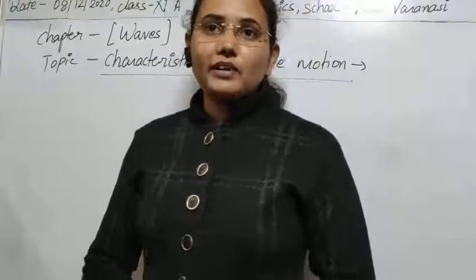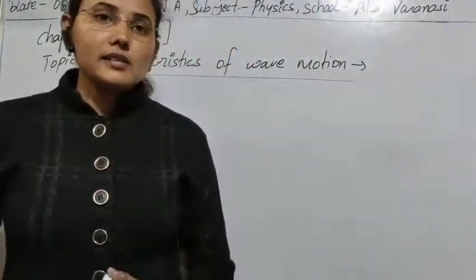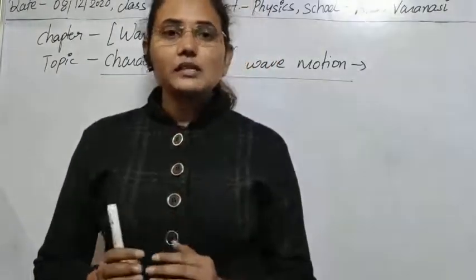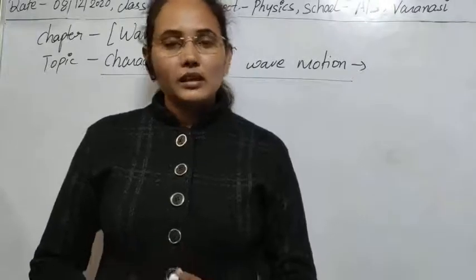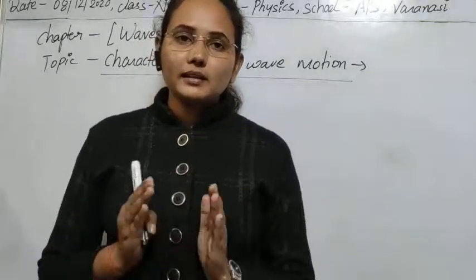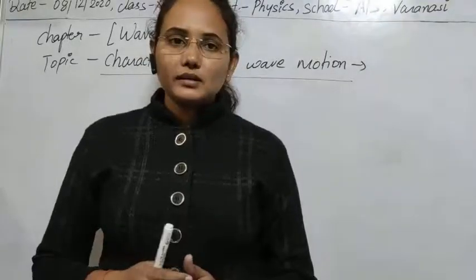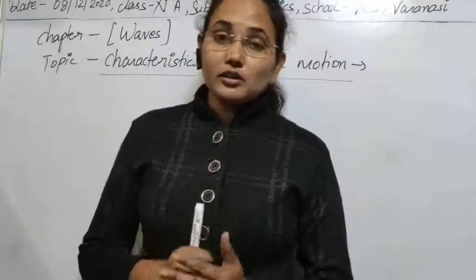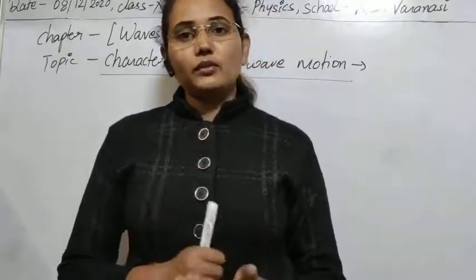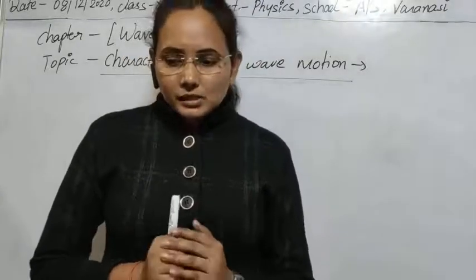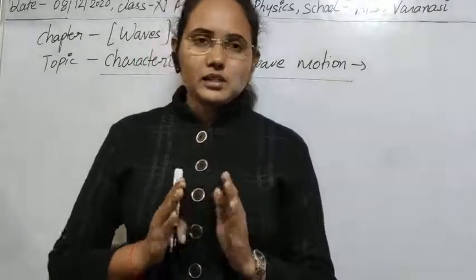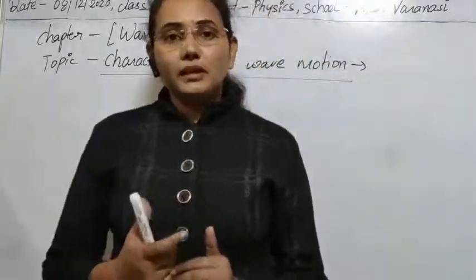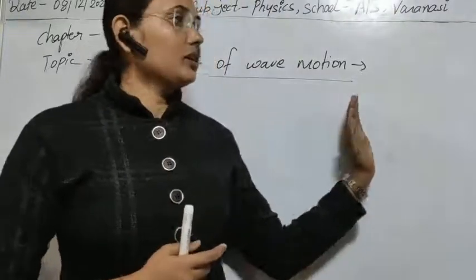So the next topic that we have to discuss is the characteristics of wave motion. As we have already stated so many things about wave motion, we can now summarize it and understand one by one the characteristics possessed by the wave. First, we have studied the production of the wave. So the first characteristic is that simple wave motion is a sort of disturbance which travels through the medium. Clear? Means it travels in the medium.